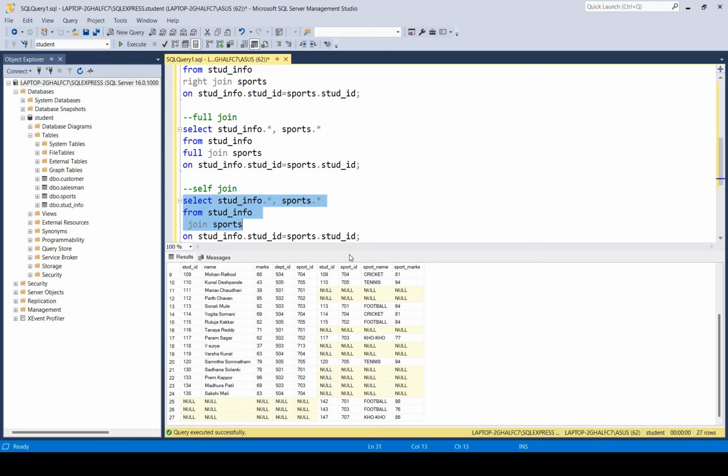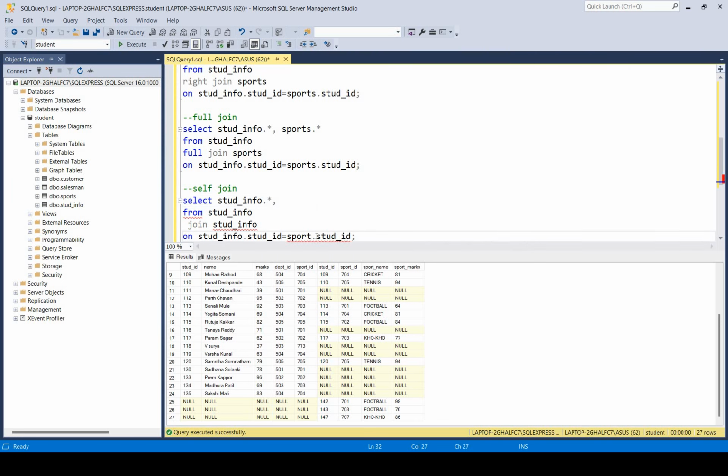So on the basis of which column? Stored info. So here also I need to change my right table, because in this case the left and right tables are both the same table.